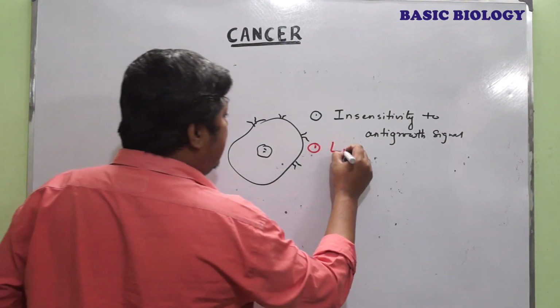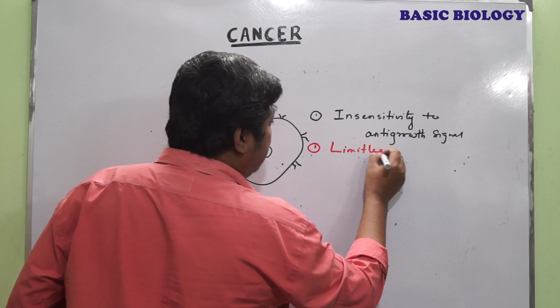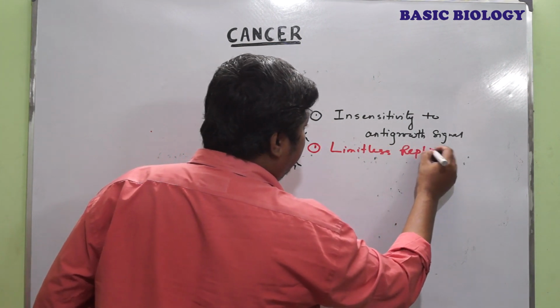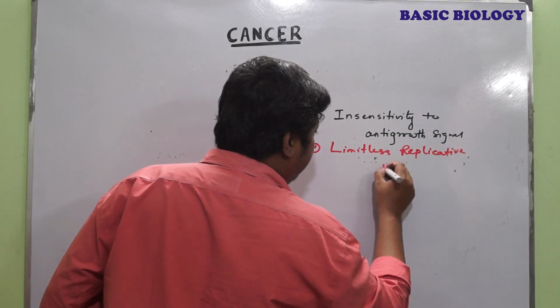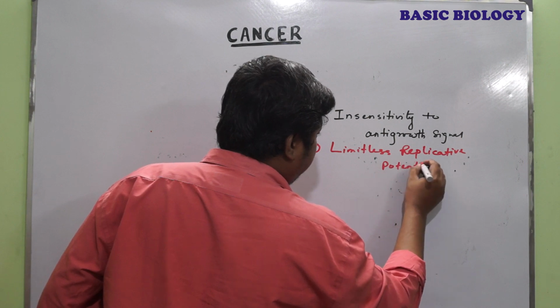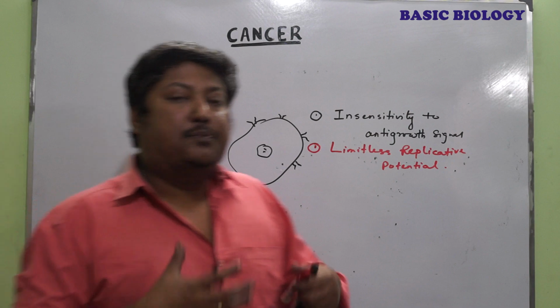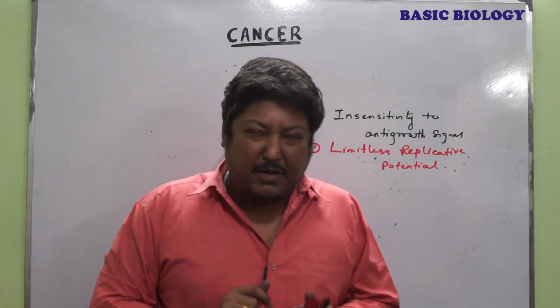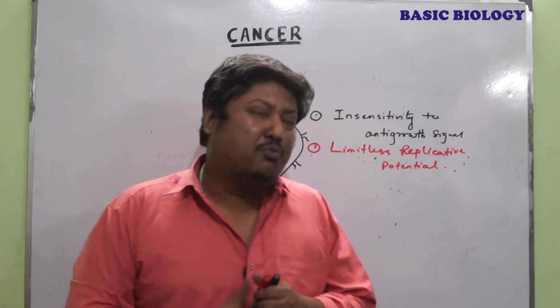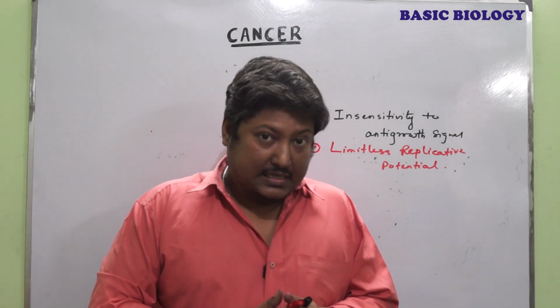It's a limitless replicative potential. Now you all know, when a cell is preparing for division, the replication of the chromosomal material is very important.